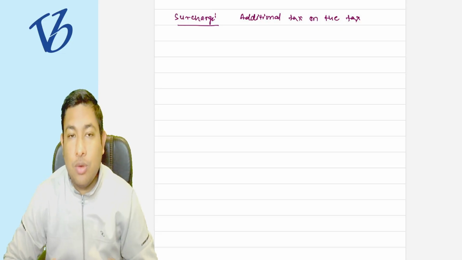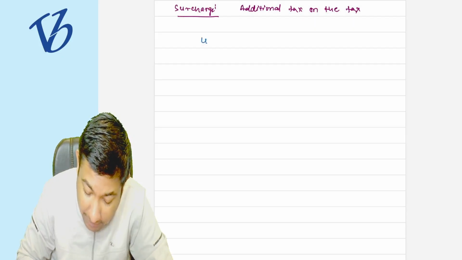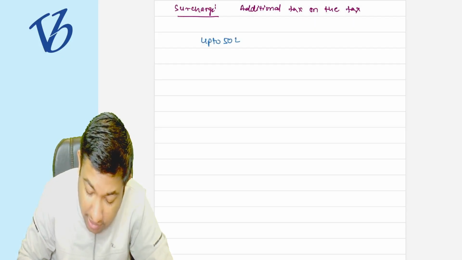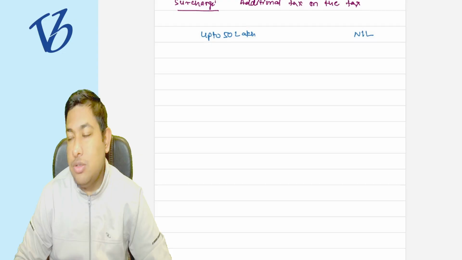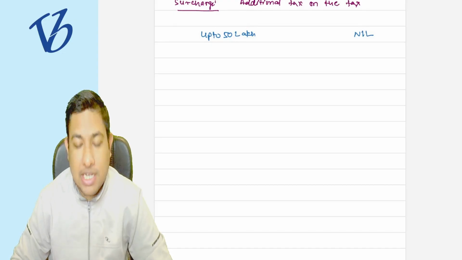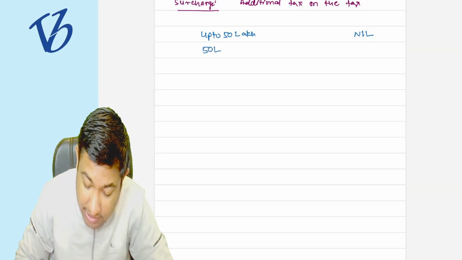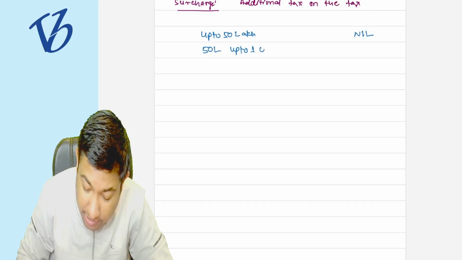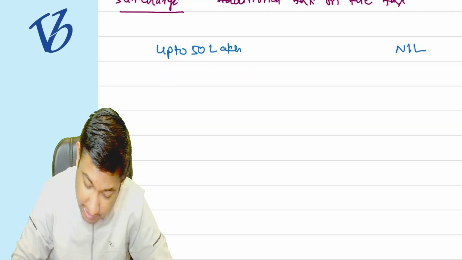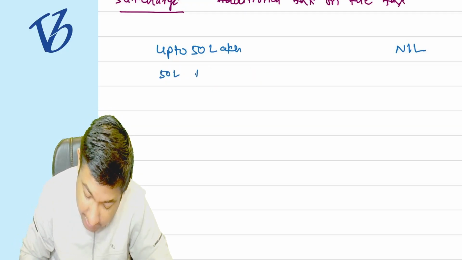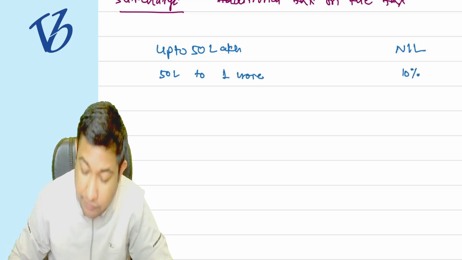If we are asking for something extra, we will be charging someone who is earning more. So they have given the criteria that if you are earning up to 50 lakh rupees, there will be no applicable surcharge for you. But if you are earning from 50 lakh rupees up to 1 crore rupees, then you have to pay 10% surcharge.